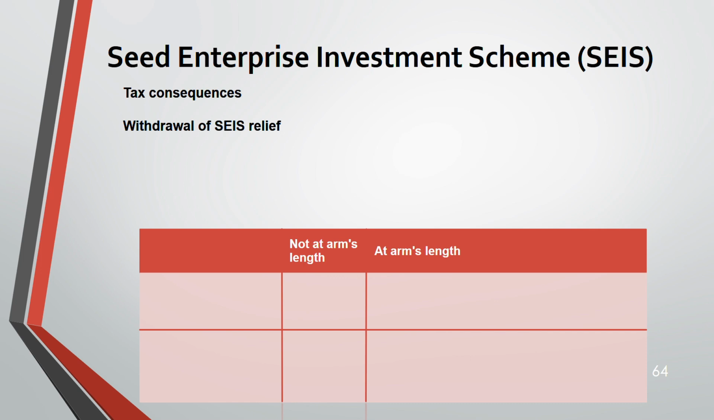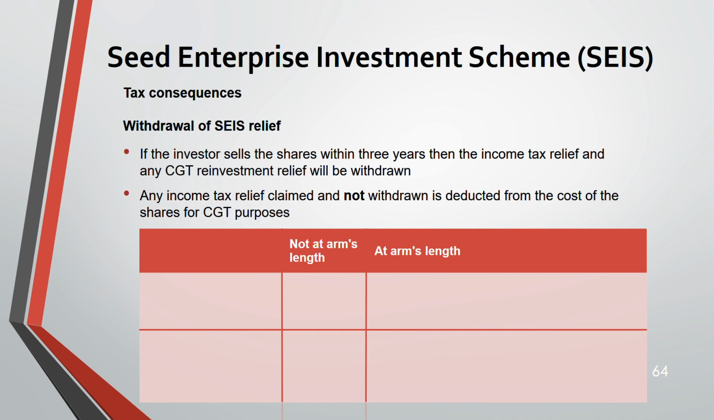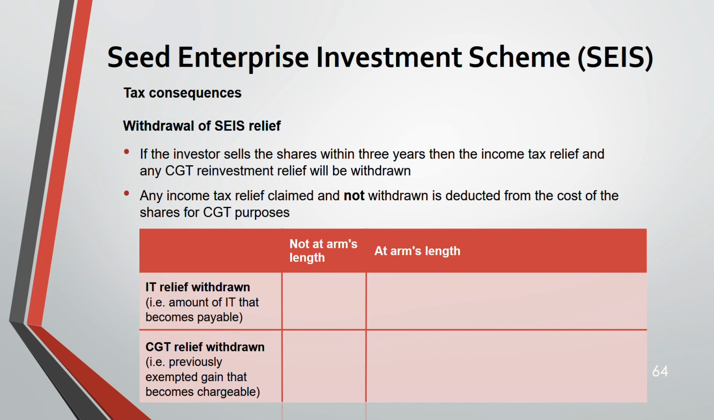Now the withdrawal of SEIS relief, and this we have done for EIS also. If an investor sells the shares within 3 years, income tax relief and any CGT reinvestment relief will be withdrawn. Income tax relief claimed and not withdrawn is deducted from the base cost, deducted from the cost of the shares for CGT purposes. You have to see whether it's at arm's length or not at arm's length. If it is not at arm's length, for income tax relief withdrawn, all the income tax relief given, you have to pay back. And for CGT, that means the previously exempted gain becomes chargeable.